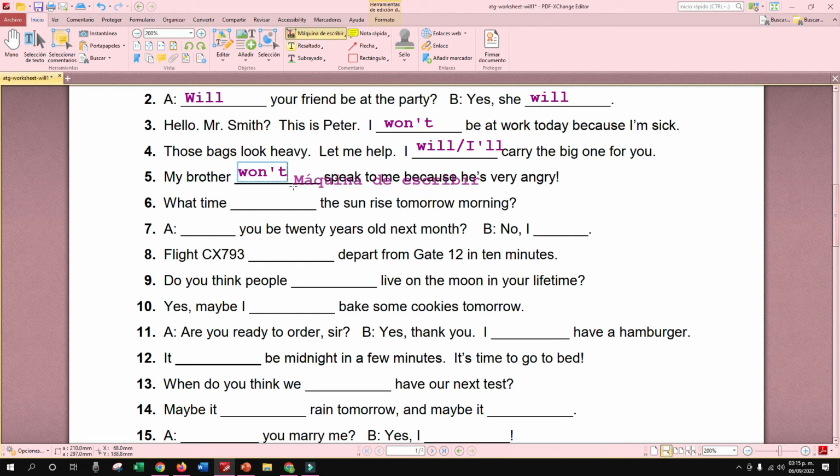What time will the sun rise tomorrow morning? Perfect. Will, yes, Kenya, nice. Number 7: you'll be 20 years old next month.